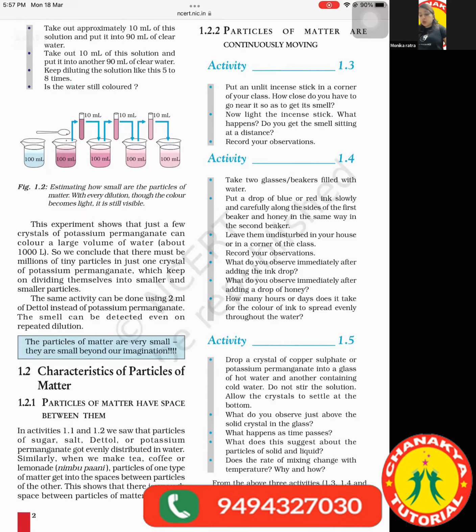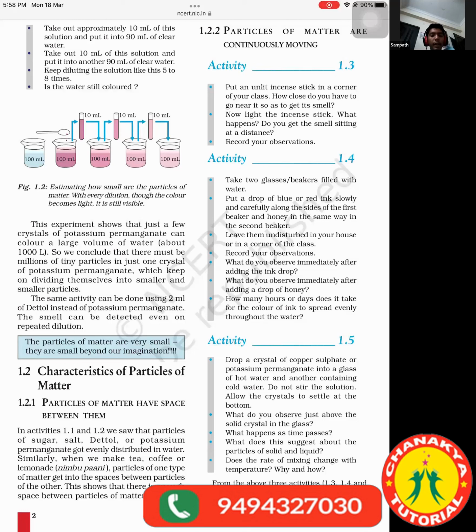This experiment shows that just a few crystals of potassium permanganate can color a large volume of water, about 1000 liters. So we conclude that there must be millions of tiny particles in just one crystal of potassium permanganate, which keeps on dividing themselves into smaller and smaller particles. The same activity can be done using 2 ml of Dettol instead of potassium permanganate.